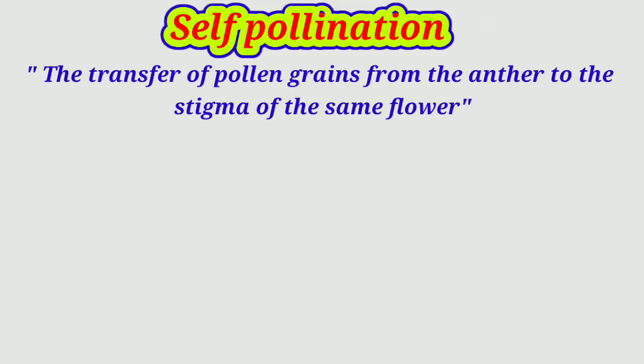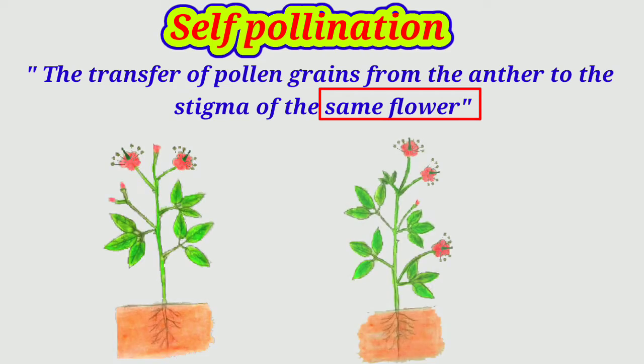Self pollination. The transfer of pollen grains from the anther to the stigma of the same flower is called self-pollination or autogamy. That is, pollination is achieved within the same flower. It is found in both cleistogamous and chasmogamous flowers.